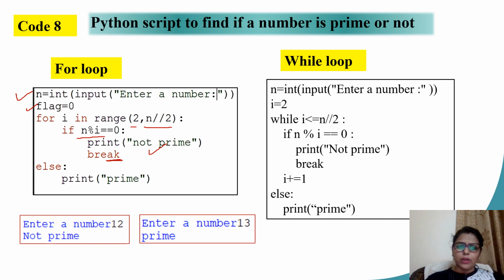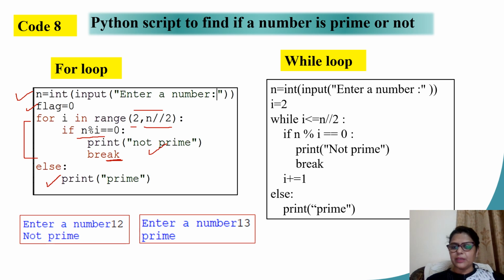Otherwise, if all these numbers are tested and I do not find any of these numbers as a factor in the range 2 to n divided by 2, in that case I come to the loop else part and I can say this number is a prime number.